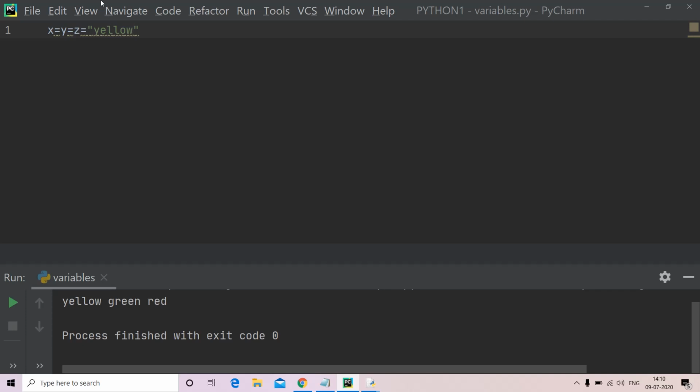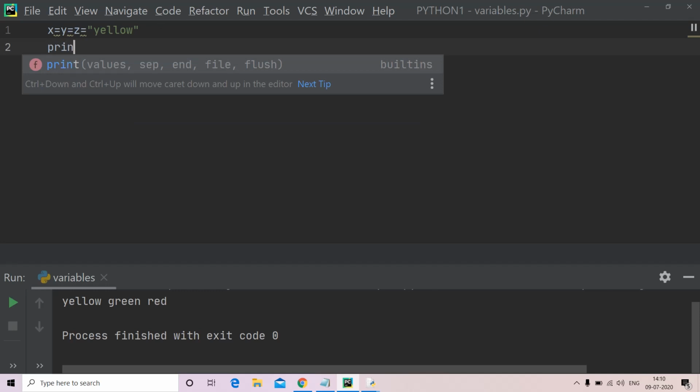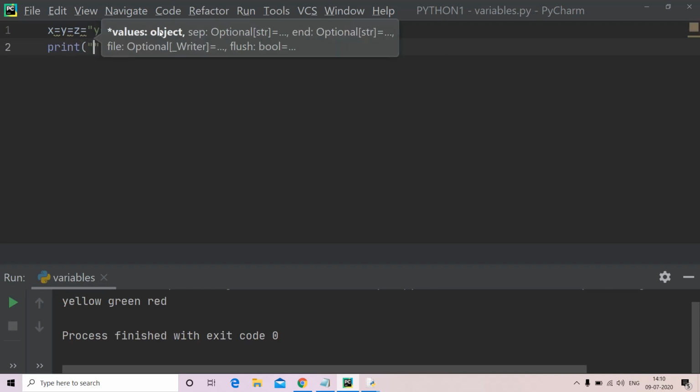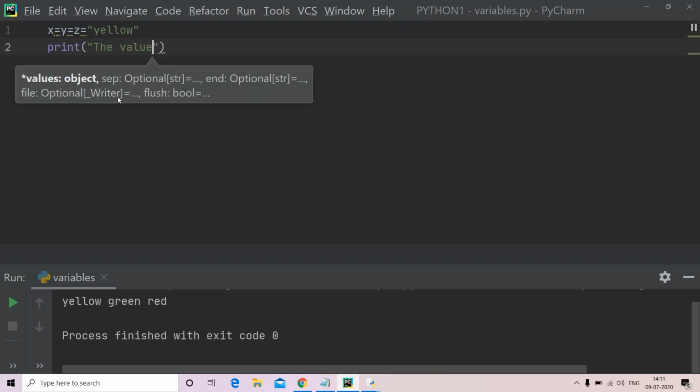Now let us see how to print the value along with the text. Until now we have printed only the variables, right? What if we want the variable value along with text? Print, first of all, give the text you want: the value is, then use a comma here, comma x.